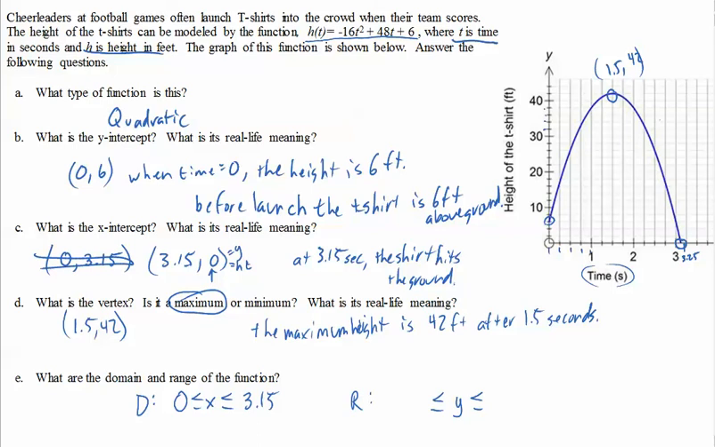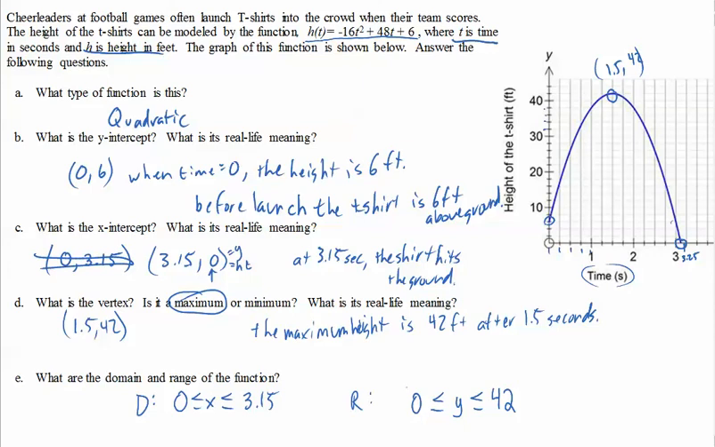What's the lowest that the t-shirt gets? Well, it's on the ground when the height is 0, right? So we say, okay, that's the lowest that it goes. And then the highest, the biggest value for y. So we go up, up, up, up, up. Oh, there it is, and we already named that before because the vertex was 42. So 42 is the highest height.